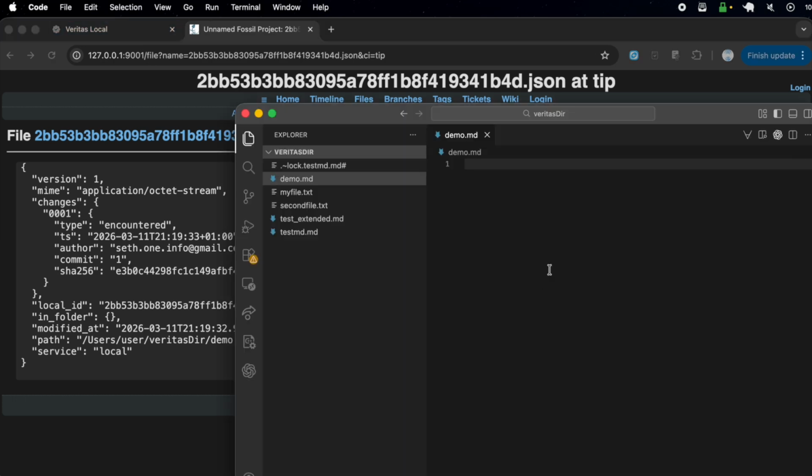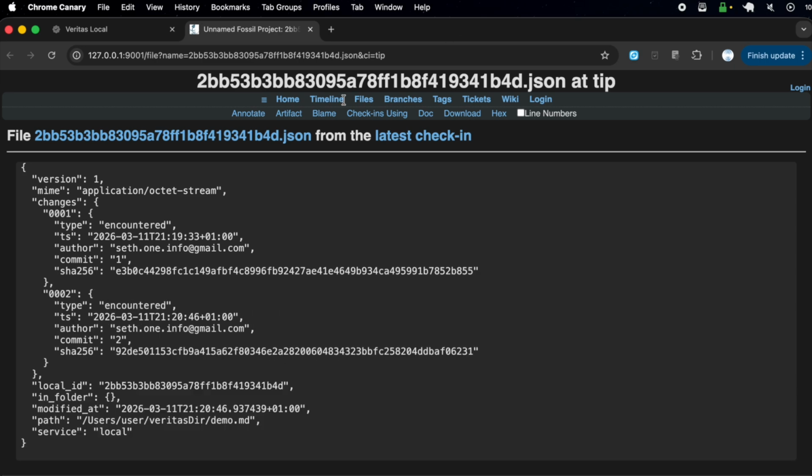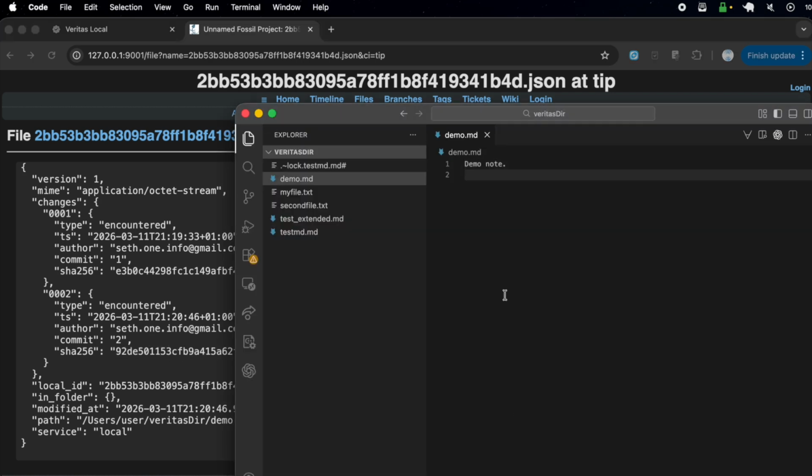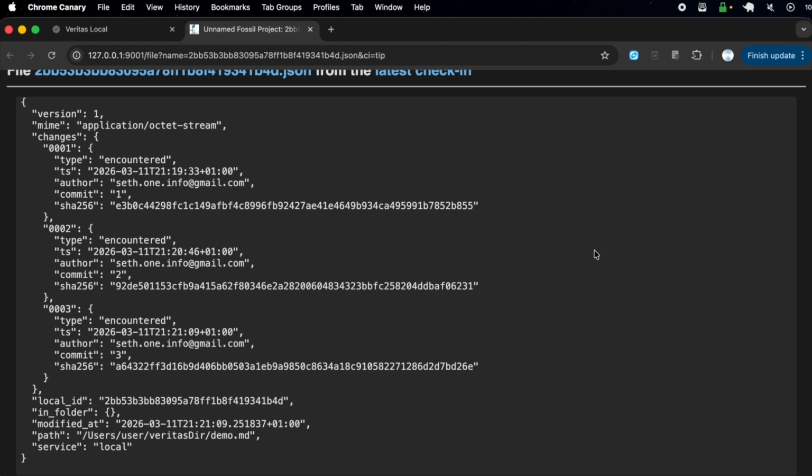And now we can write something in this file, save it, and if we refresh this page, we can see the change was registered with a new hash of content and metadata. Again, and we have another change.